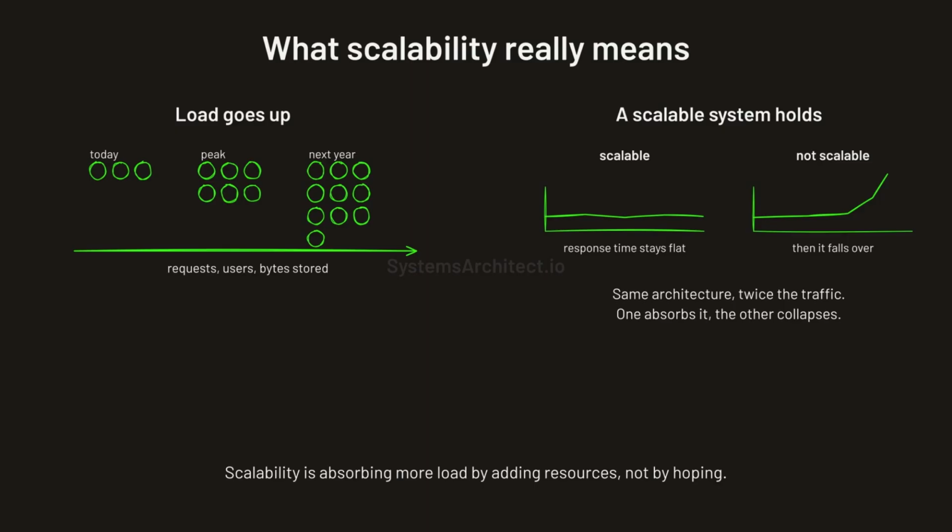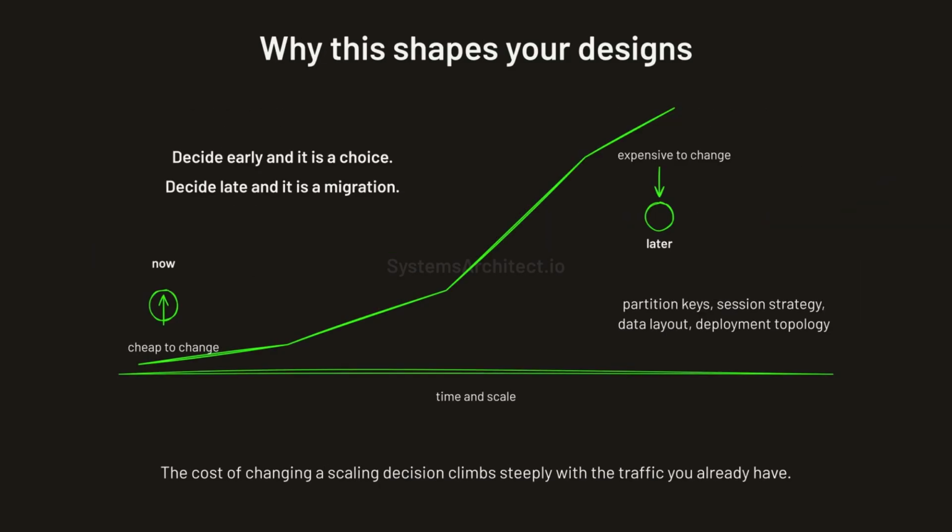A scalable system keeps its response time steady as that load climbs. So what does an unscalable one do? An unscalable one rarely slows down gently. It falls over all at once. Thinking about scalability early keeps applications responsive as traffic grows. You avoid the sudden outage when demand spikes past a single server ceiling.